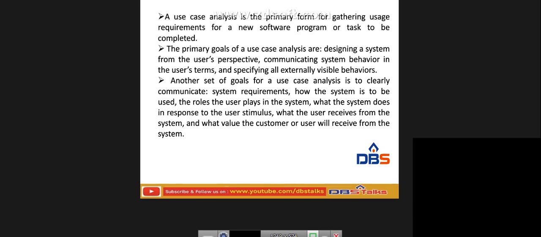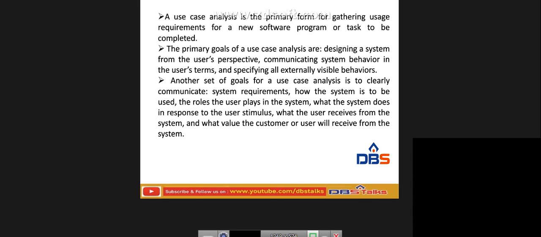Next one. A use case analysis is the primary form of gathering usage requirements for a new software program or task to be completed. The primary goals of use case analysis are designing a system from the user's perspective, communicating system behavior in the user's terms, and specifying all externally visible behaviors.